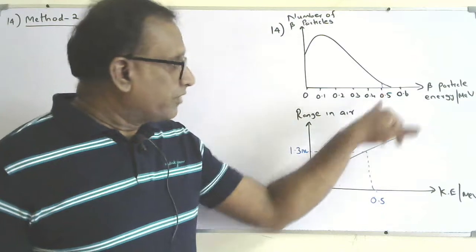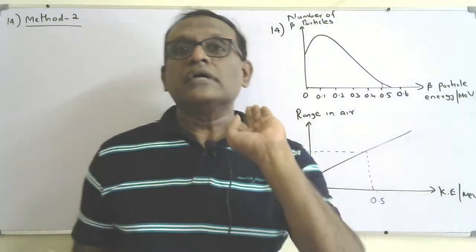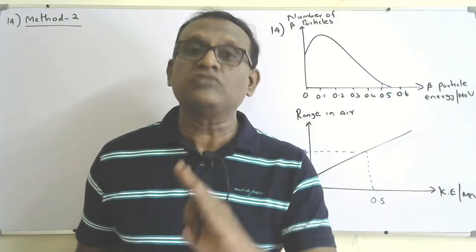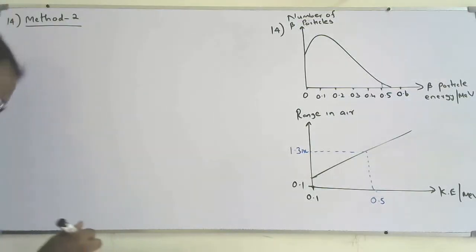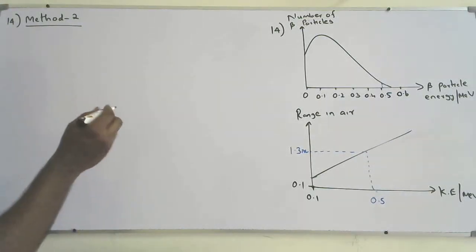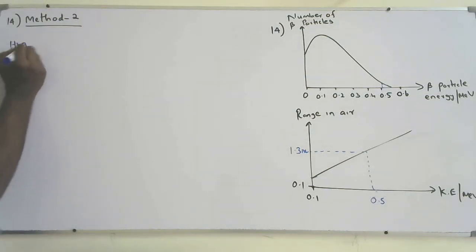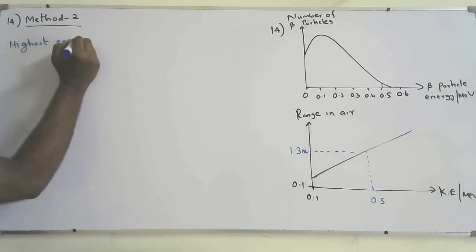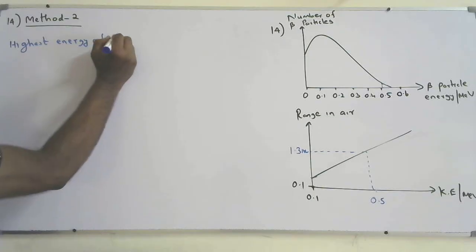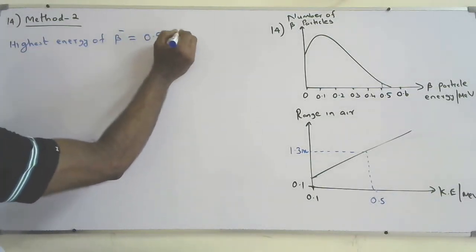I'm not going to find the range here now. I am going to find how many collisions it will make if it wants to lose all its energy. So the initial energy, the maximum or highest energy of beta minus, is 0.5 mega electron volt.